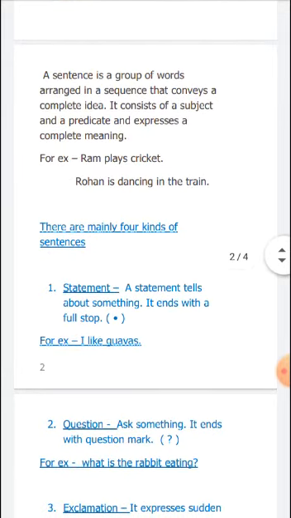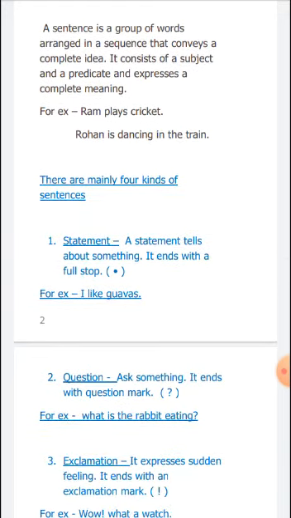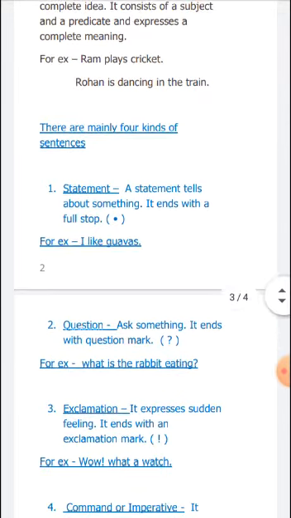So class, there are mainly four kinds of sentence. In a sentence you know very well what is the subject and what is the predicate, but do you know what is the type of sentence? Is it a statement, question, exclamation or imperative? So in this video we will discuss all these types. After this discussion, you will better know whether a sentence is a statement, question, exclamation or command sentence. Okay, so firstly we are going to discuss the statement.